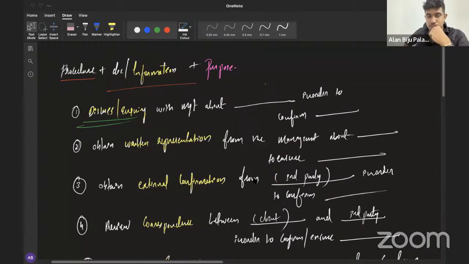Solicitor. Solicitor or the legal advisor, right? Or the advocate. So, obtain external confirmation from the solicitor in order to confirm whether there will be a probable future cash outflow for the company, or obtain external confirmation from the solicitor about the probable future cash outflow in order to confirm whether the provision determined by the company is reasonable. Is that clear, everyone?